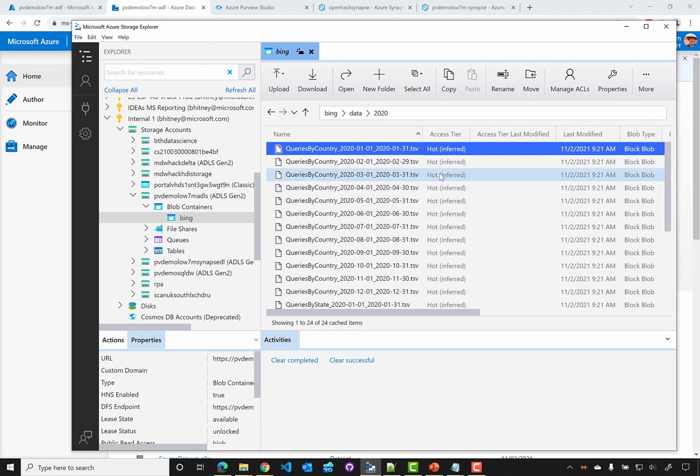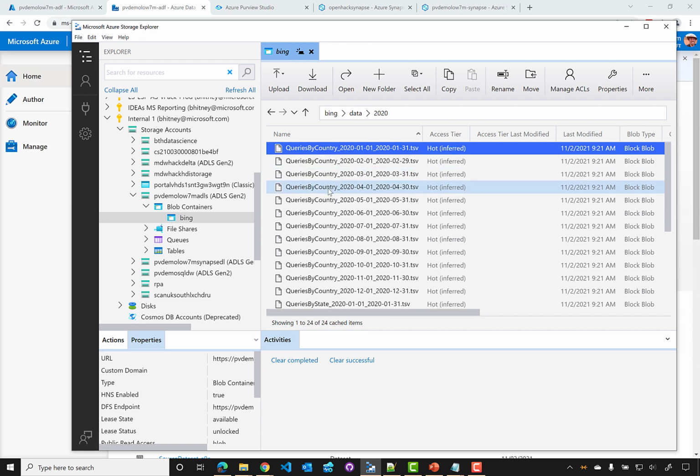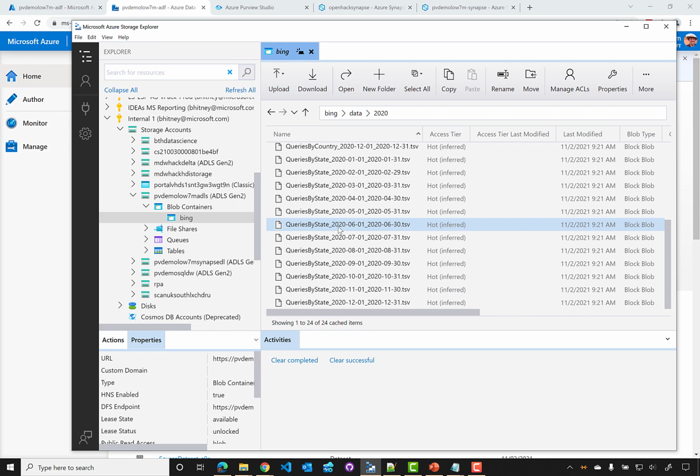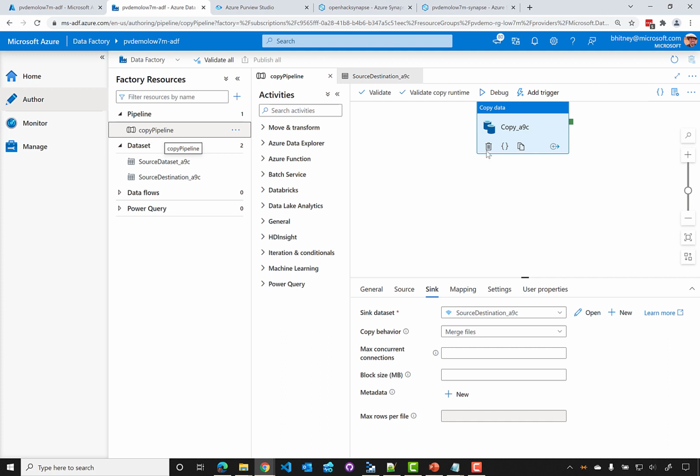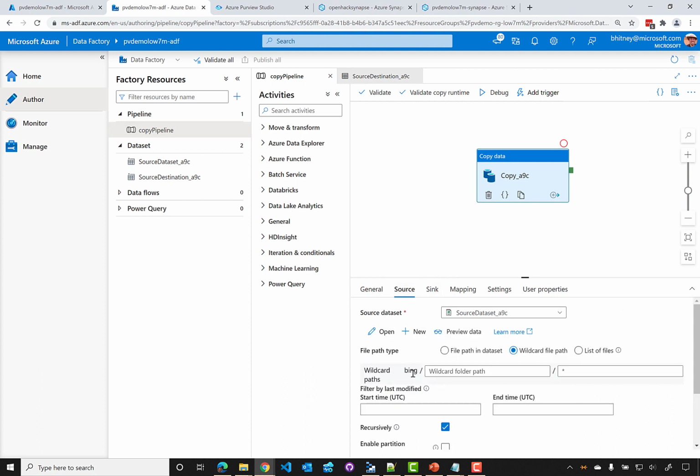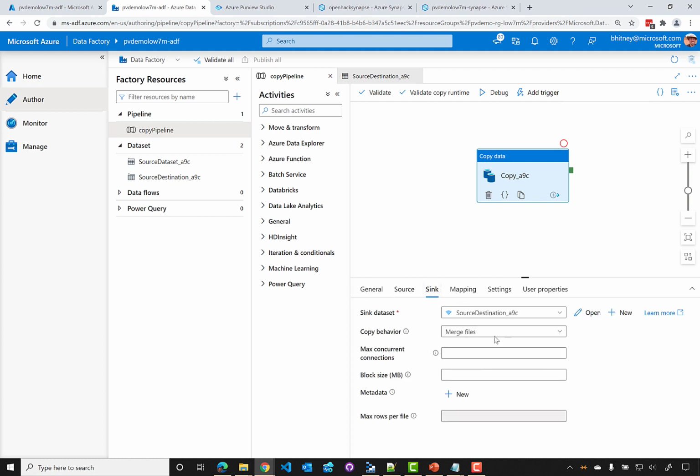Earlier on, we looked at some files in a data lake that was created as part of our demo. This included the queries by country and also queries by state files. I'm going to switch over to Azure Data Factory, click Author, and look at a pipeline just called Copy Pipeline. It has one task, and it's just a copy activity. If we look at the source, we'll see that we're going to take all of these files, and we're going to have a source sink.